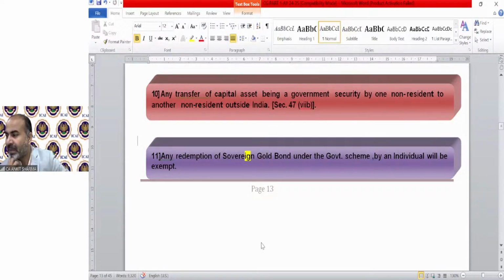Hemlata, please explain the meaning of vault manager. Now, this has been inserted by the department recently, and it's a scheme started by the government regarding vault manager and gold receipt. You can Google it for the meaning, because if we start explaining the meaning of these kinds of things, that will take a lot of time. So you should go to Google and understand the meaning of vault manager, the scheme started by the government, etc.